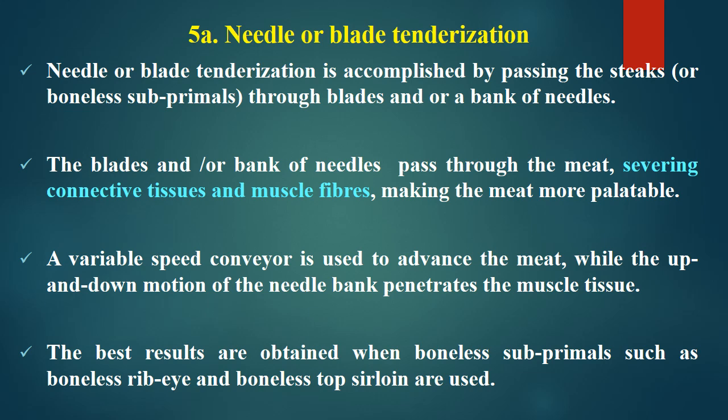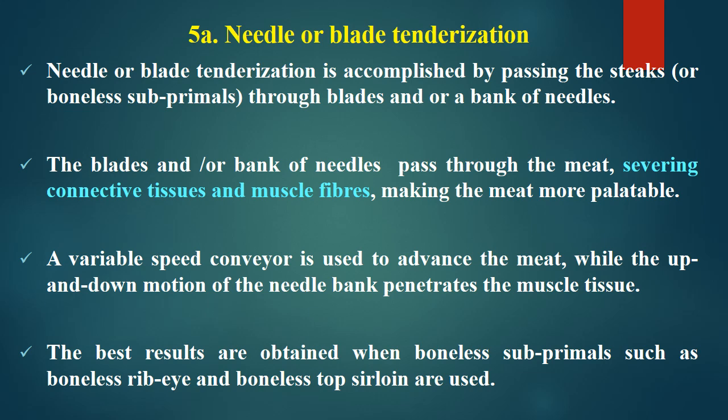Here the machines are developed in such a way that a large number of needles or blades pierce and cut through the boneless muscles, and that causes a lot of changes by damaging the connective tissue and muscle fibers, and meat becomes tender. So needle or blade tenderization is accomplished by passing the steaks or boneless subprimals through blades and/or a bank of needles. A large number of needles or blades cause the piercing and cutting, and it becomes tender.